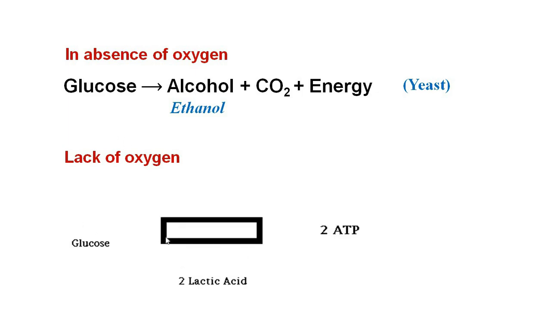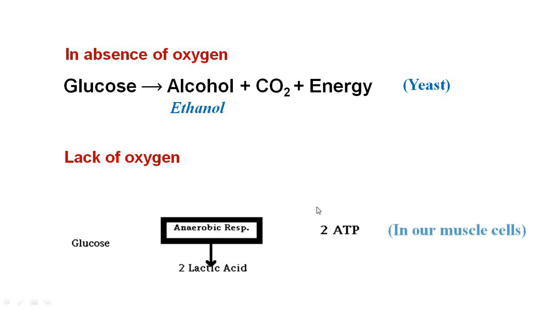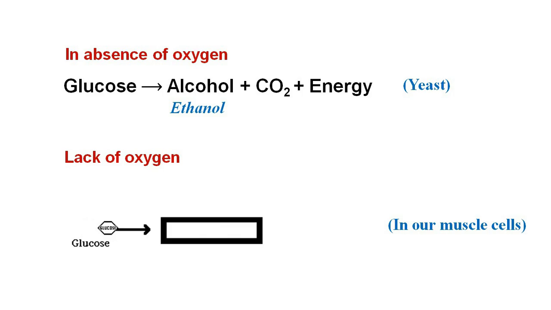So students, what happens when there is lack of oxygen? Glucose gets converted into 2 molecules of lactic acid by the process of glycolysis, and in this process 2 molecules of ATP are released. This process takes place in our muscle cells. When we exercise or when we run, we do not have much available oxygen with us. So then more energy is needed. Then glucose gets converted into energy by producing lactic acid. And this process is called anaerobic respiration.